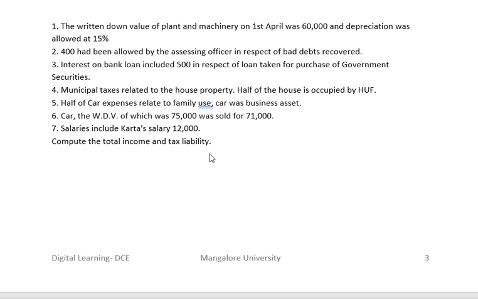First we are supposed to find out the business income, then we shall find out the total income, where we shall combine income from house property, business income, capital gains and income from other sources, and we shall compute gross total income. From gross total income, if there are any deductions under section 80, we shall deduct it, and then we will get the total income and then the tax liability.